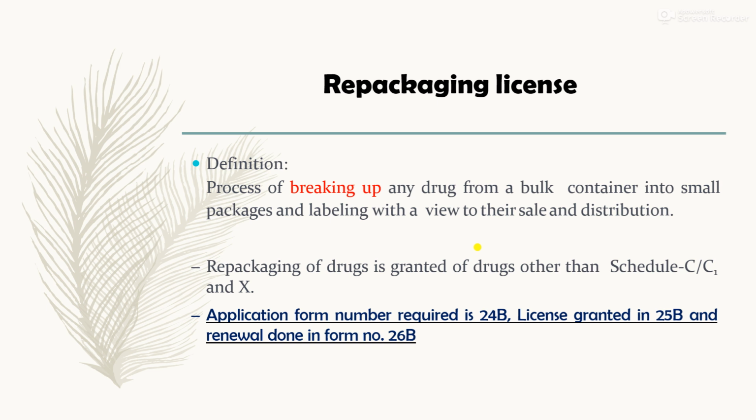Basically, the repacking license is given to diploma in pharmacy persons, so they can work with the repacking license.